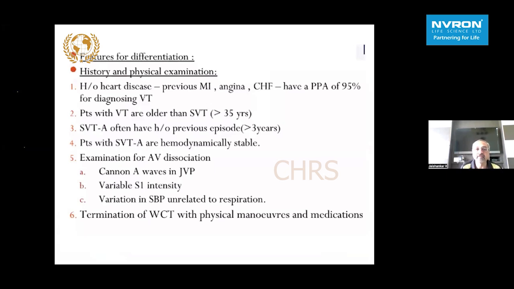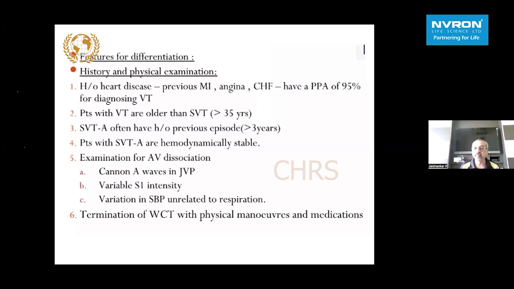All those patients who have a past of heart disease with past MI, angina, or heart failure have a positive predictive value of nearly 95% for diagnosing VT. And patients with VT are generally older. And SVT and aberrancy will often have similar recurrent episodes in the past. And if you do a clinical examination, we can look for cannon waves on the JVP, and auscultation will reveal a variable S1 intensity. So it's all going to be very useful.